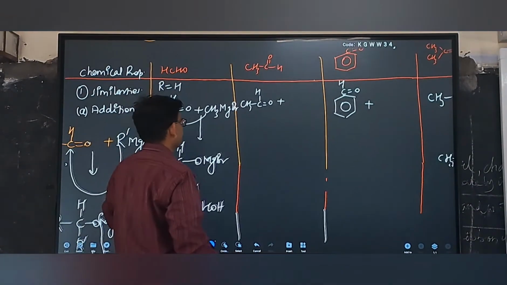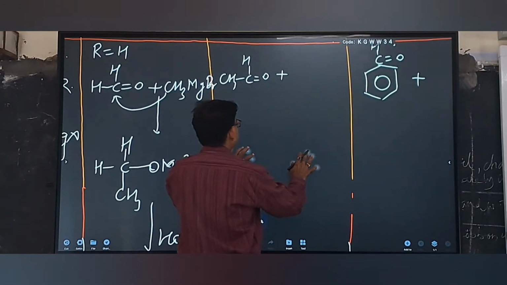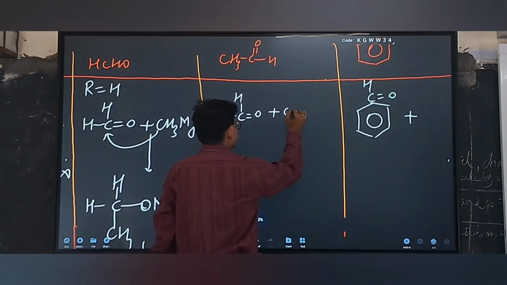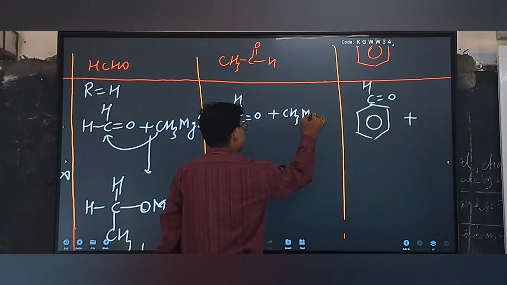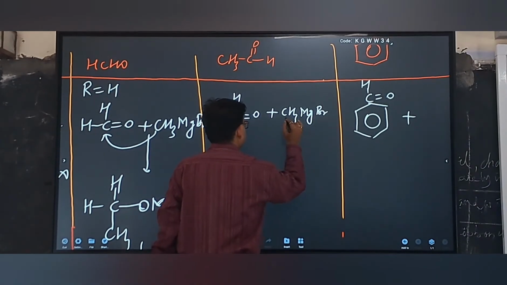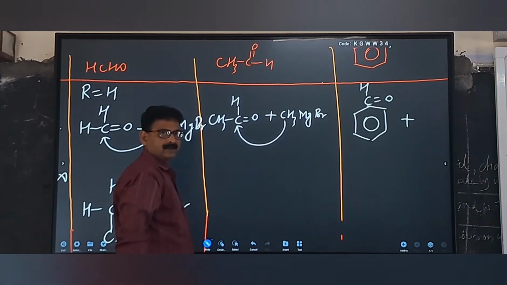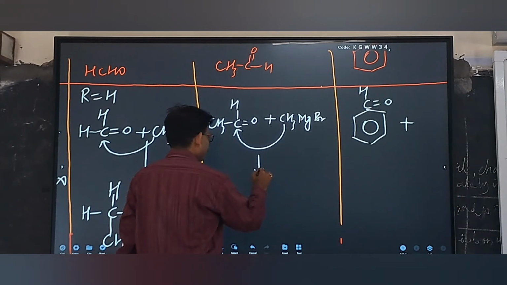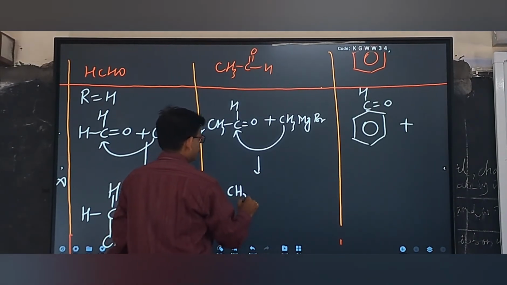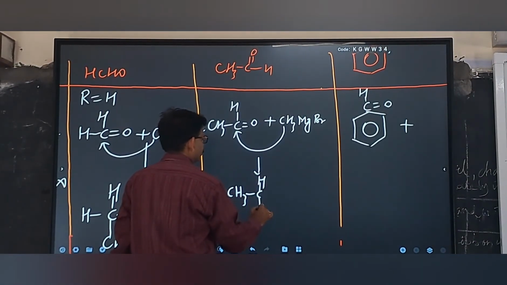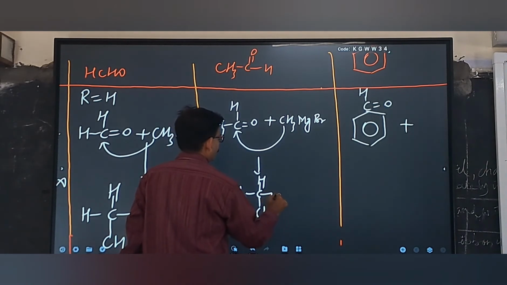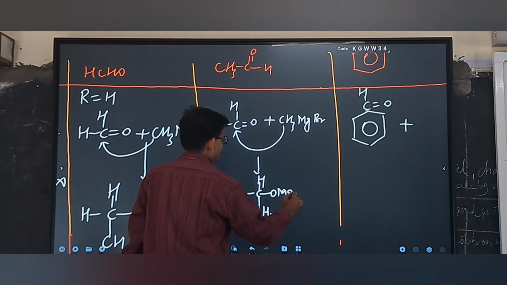Right? Now similarly, when acetaldehyde reacts with Grignard reagent CH3MgBr, this CH3 will attack on this carbon atom. The mechanism is the same. CH3CH(CH3)OMgBr. Right?